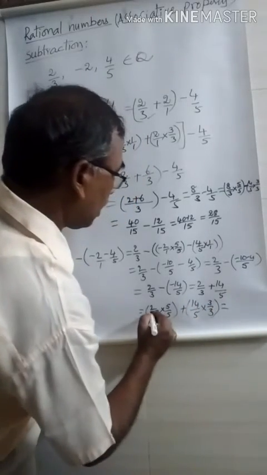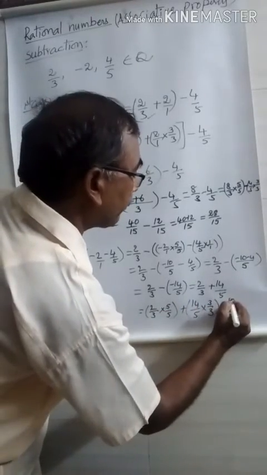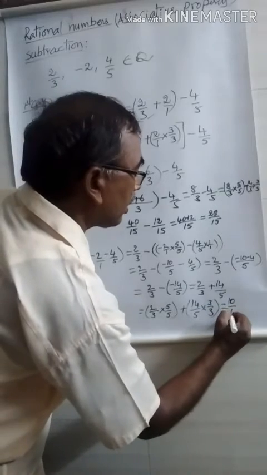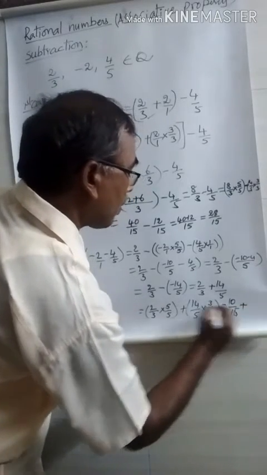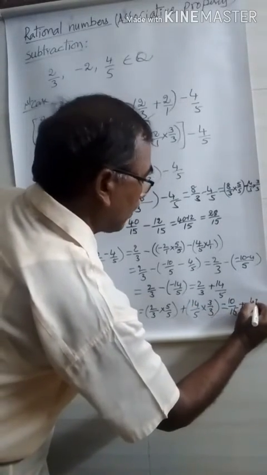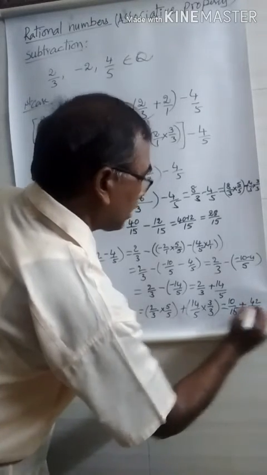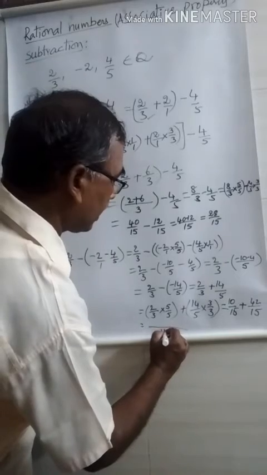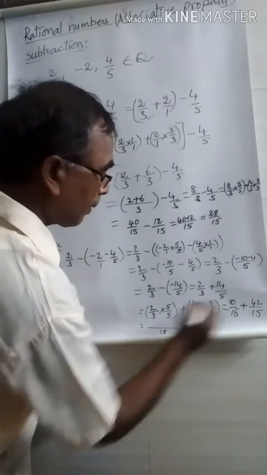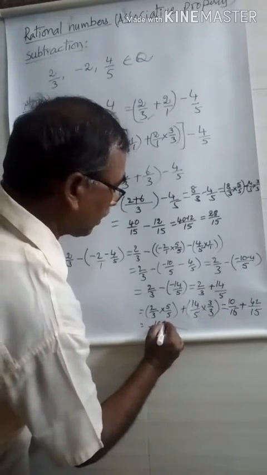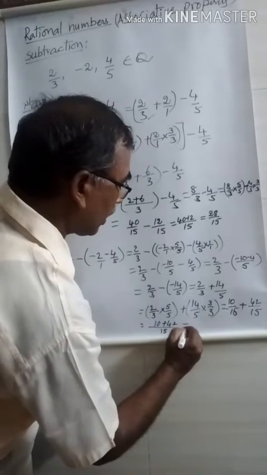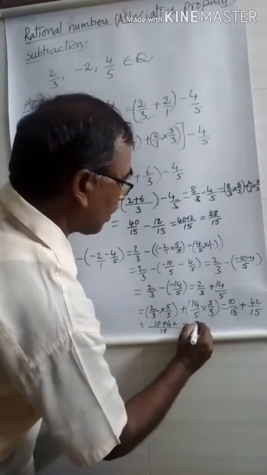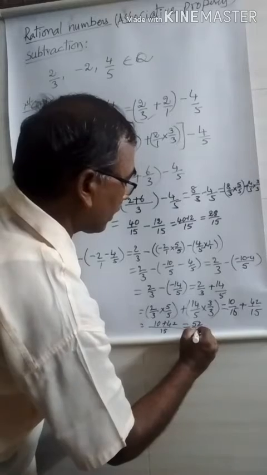Now check it. 2 into 5, 10. 3 into 5, 15. Plus 14 into 3, 42. 5 into 3, 15. Now you may observe that both the denominators are the same. You write the denominator part as 15, and 10 plus 42 in the numerator. That means what you get? 10 plus 42 means 52. 52 by 15.